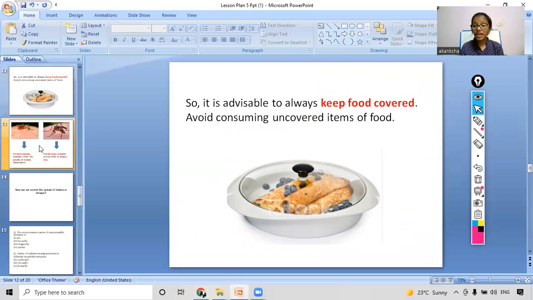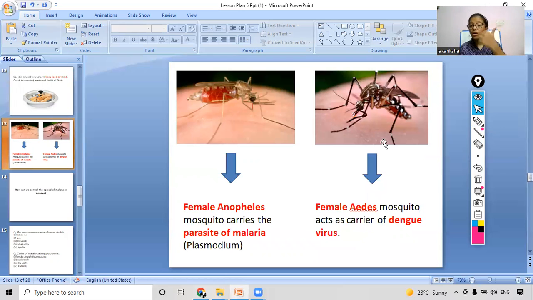So now moving on ahead, let's see some more carriers, right? As we saw, housefly was one of the carriers of disease. So what are the two other carriers as you can see on the screen? First is female Anopheles. This is a mosquito. This mosquito carries the parasite of malaria, that is Plasmodium. You have to remember the name of the carrier, that is female Anopheles mosquito. And which parasite does it carry? It carries the parasite of malaria, Plasmodium, right?